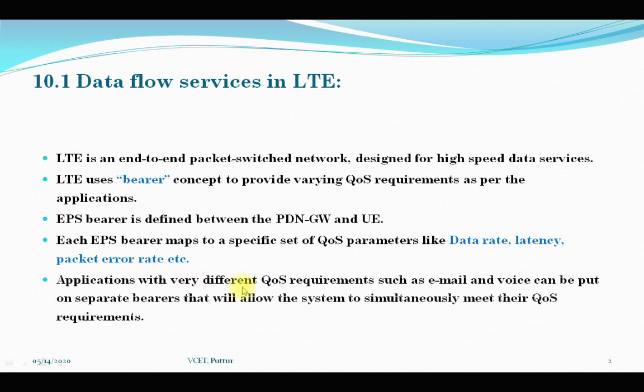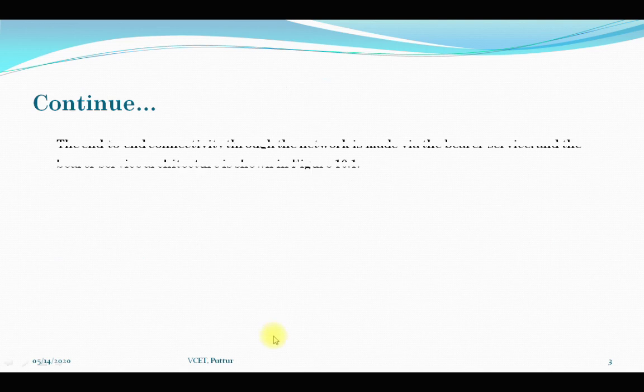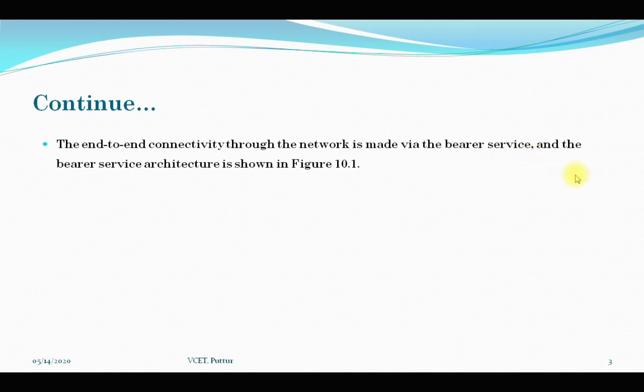So these applications have very different quality of service requirements. For example, email and voice can be put on separate bearers, which will allow the system to simultaneously meet their quality of service requirements. So here the end-to-end connectivity through the network is made via bearer service, as well as the bearer service architecture, which is shown in the figure.